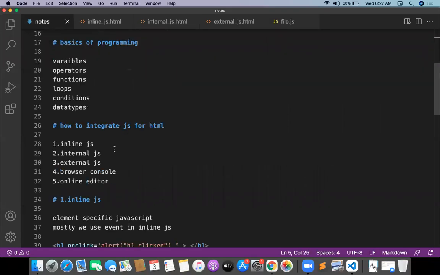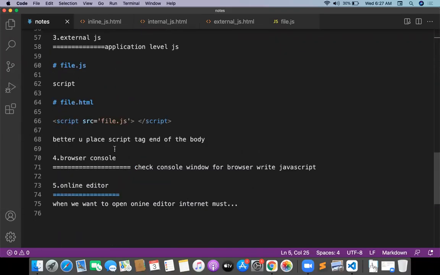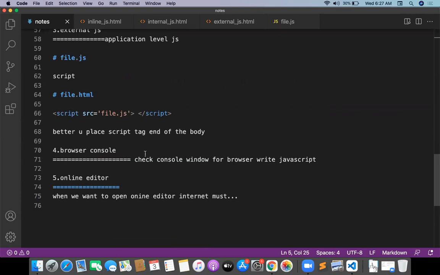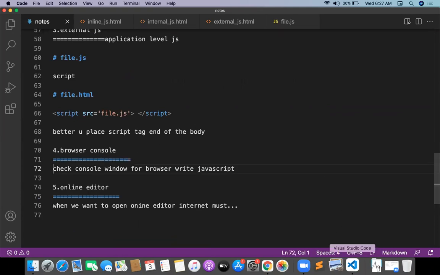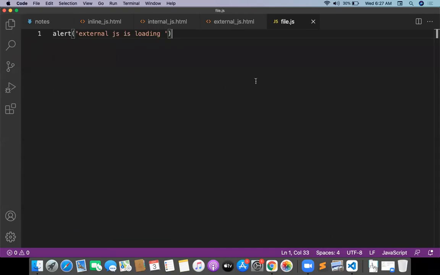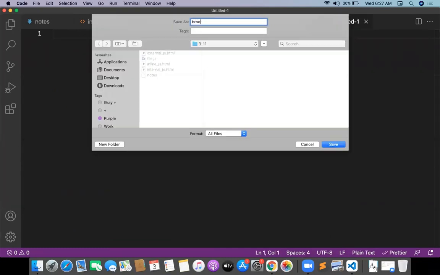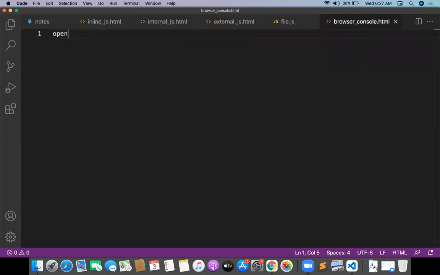And one more thing, the last one, browser console. How to work with the browser console? I will show. Let me create a new program, browser console.html.